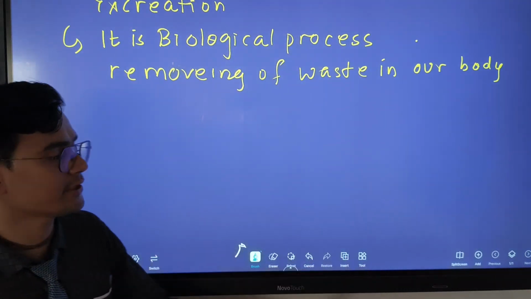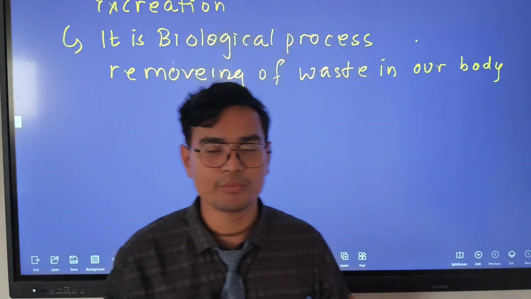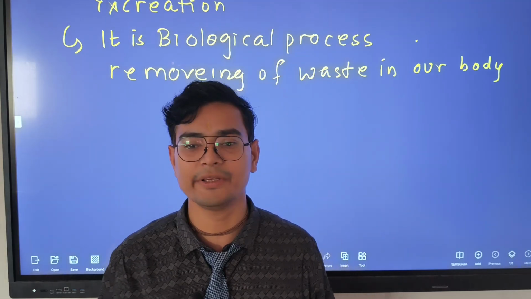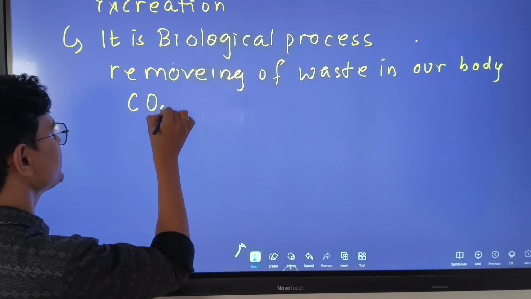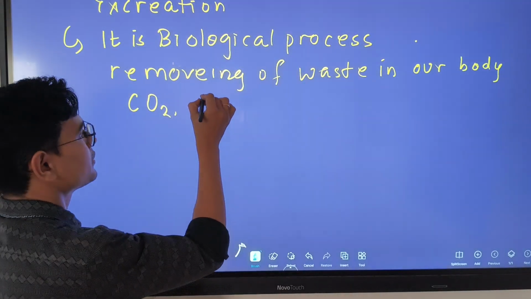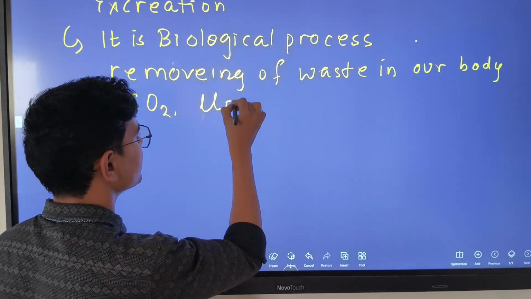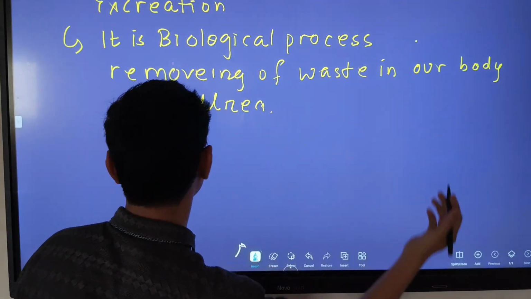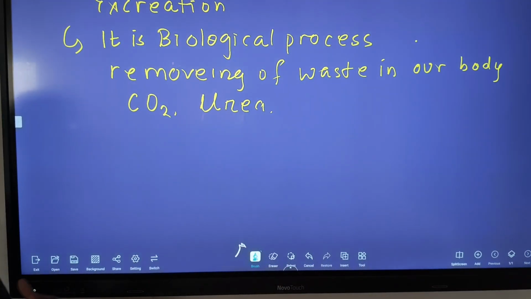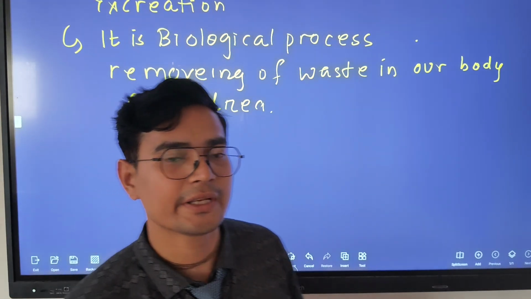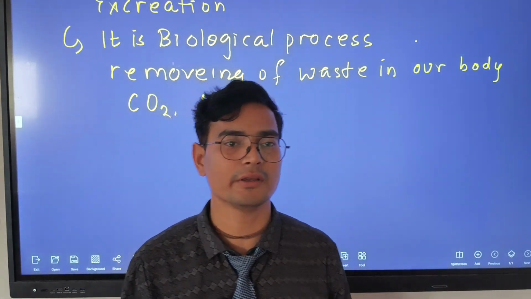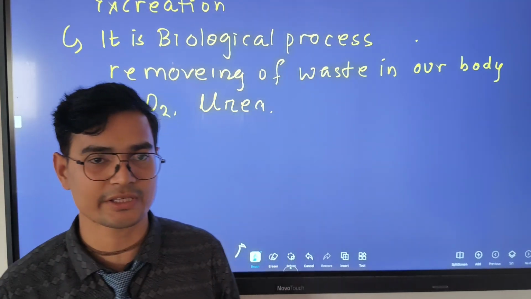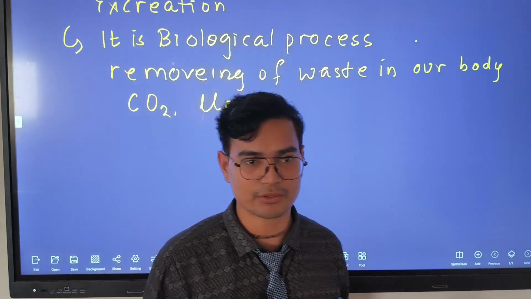Which waste? We remove nitrogenous waste and many types of waste. Carbon dioxide is a waste, and the nitrogenous waste is called urea. During respiration, we generate carbon dioxide, and during the inhaling and exhaling process, we remove the carbon dioxide.